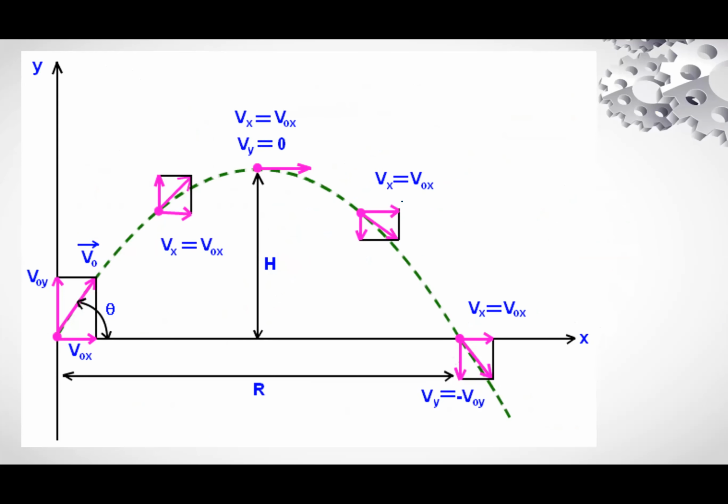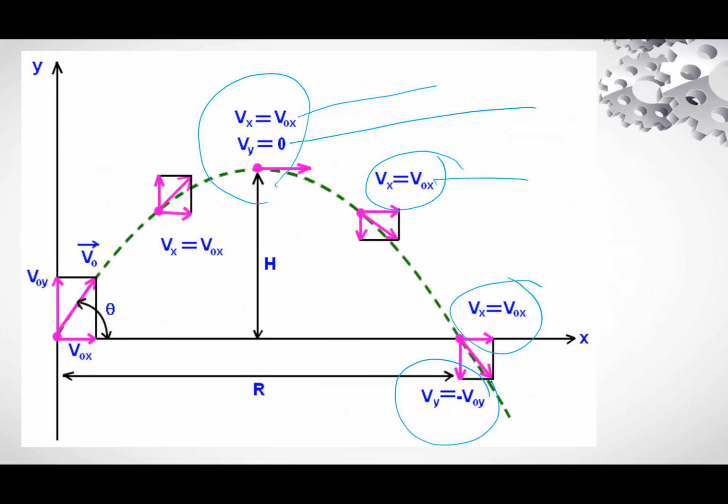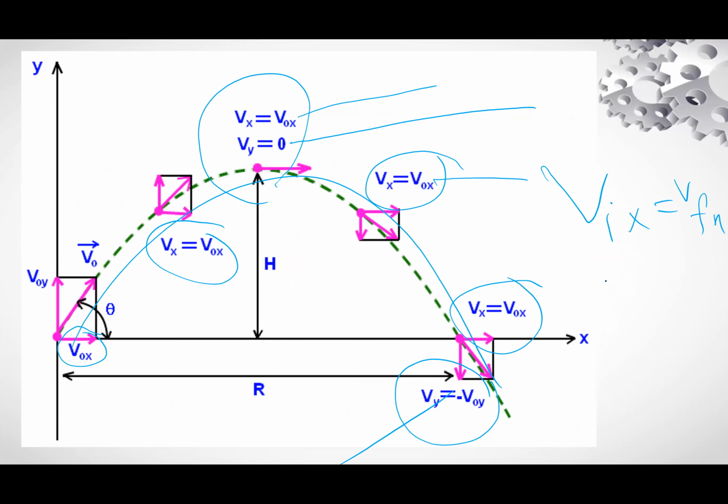Now, at this point the vertical velocity is 0, but the horizontal component is constant. Throughout the motion, the velocity has a constant horizontal component and constant vertical acceleration.